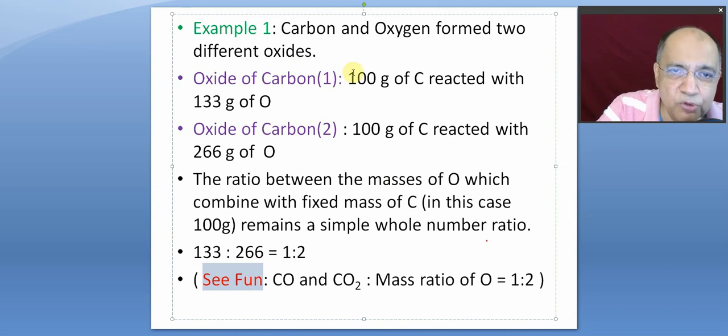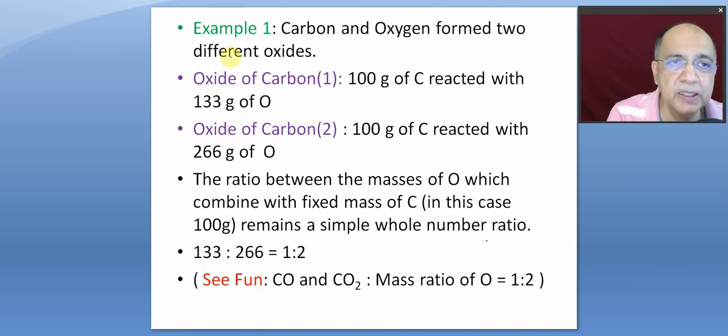Carbon and oxygen form two oxides. Oxide 1, on decomposition, was found to give, for every 233 grams of that oxide, 133 gram of oxygen and 100 gram of carbon. So we deliberately make the mass of carbon fixed. It could have been, instead of 100 and 133, 1 gram and 1.33 gram. Doesn't matter. In the other oxide of carbon,